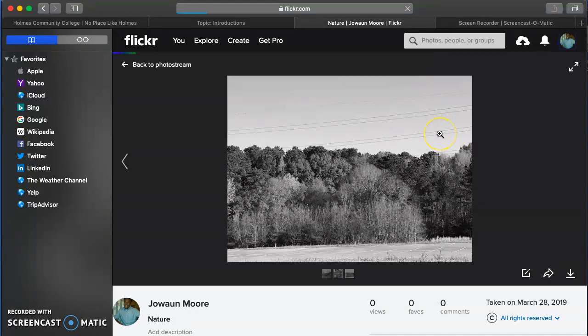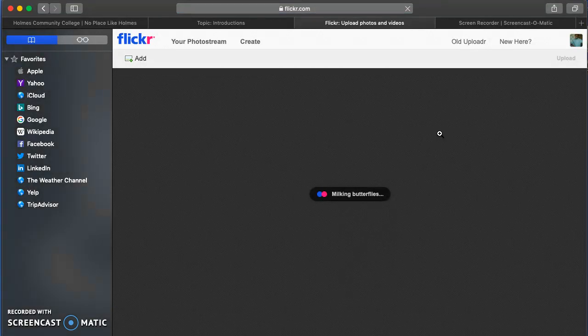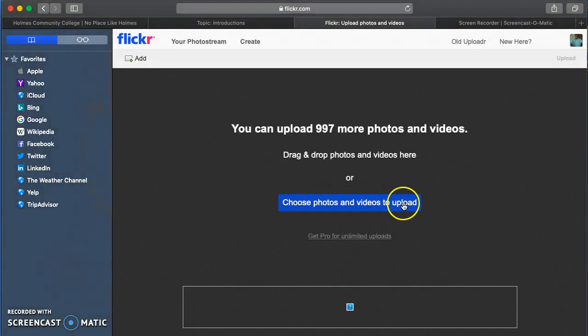Click upload. And you can upload photos from your own gallery or whatever. I currently don't have any photos to upload. So you can upload up to 1,000 photos. I currently have 3, so I have 997 more photos or videos.